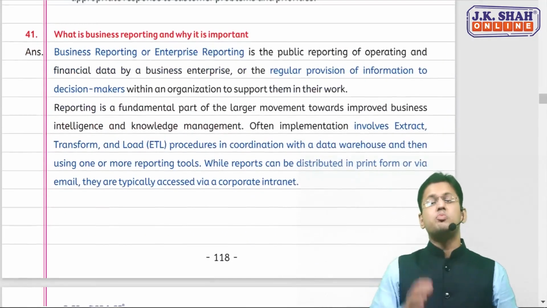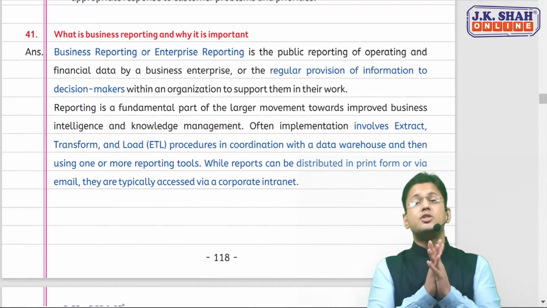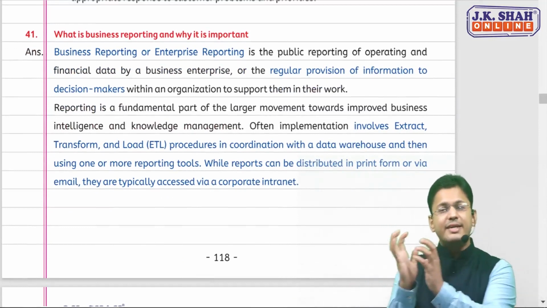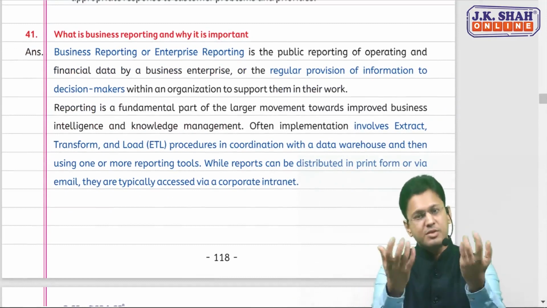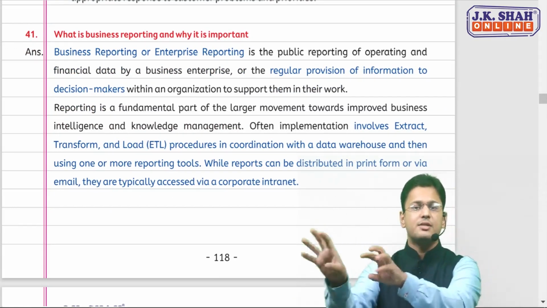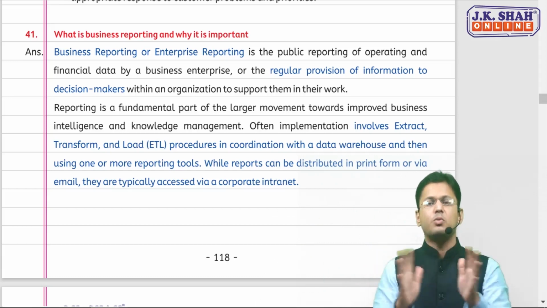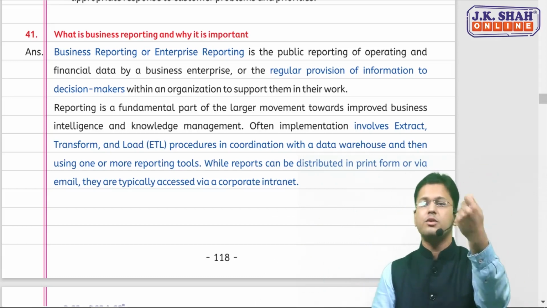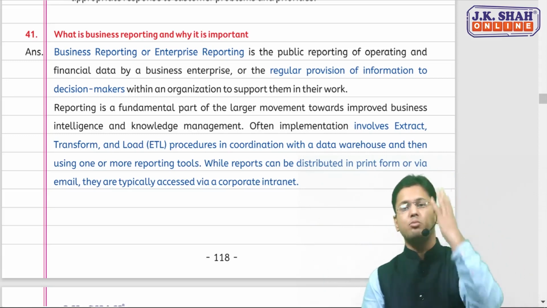The next point is business reporting. It comes basically from business intelligence only, but the topic is a bit different, a separate one. What is business reporting and why is it important? It has only one question: why is business reporting important?